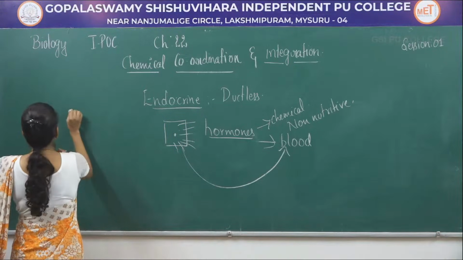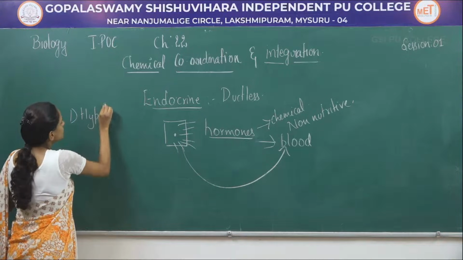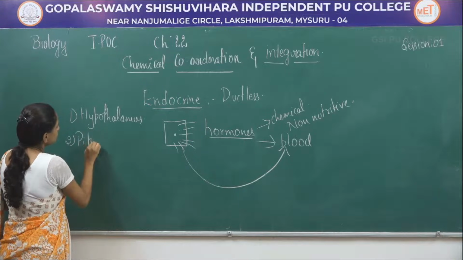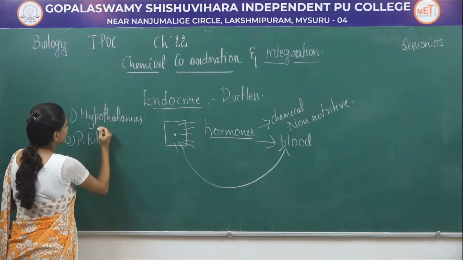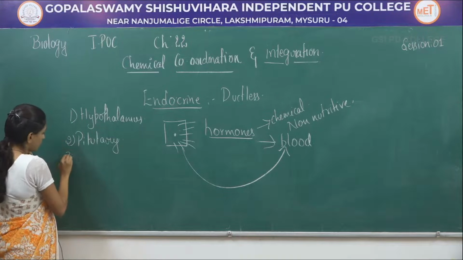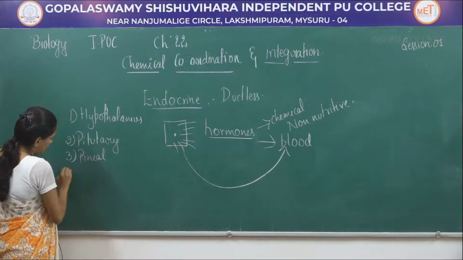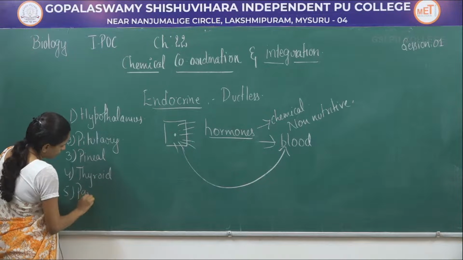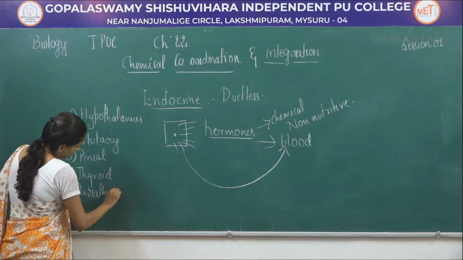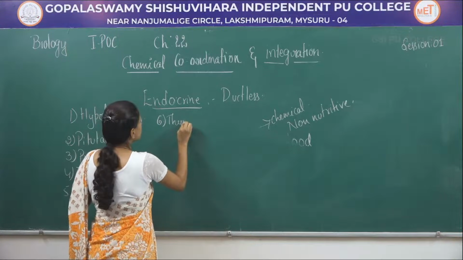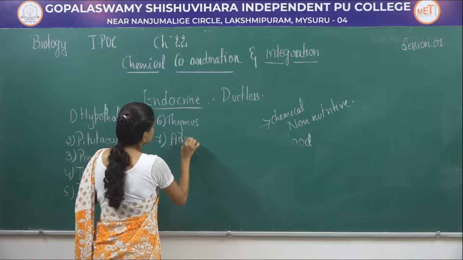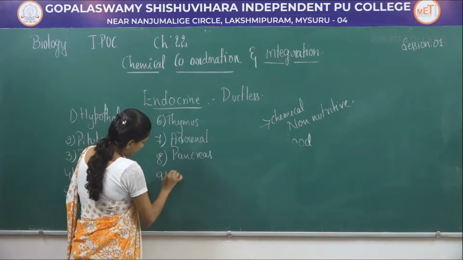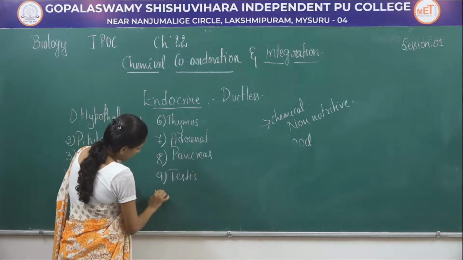Those will be hypothalamus, pituitary, pineal, thyroid, parathyroid, thymus, adrenal, pancreas, testes, and the 10th one is ovary.